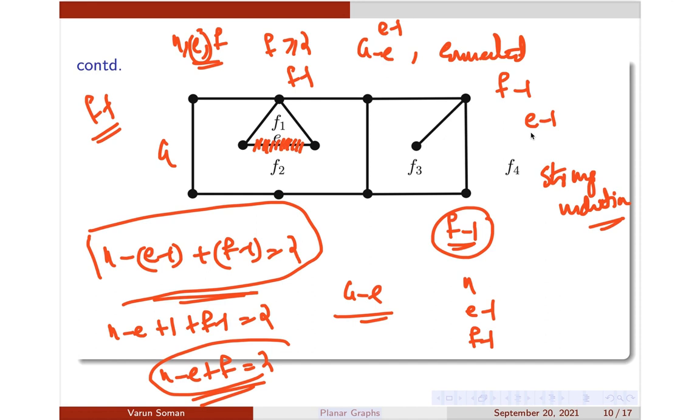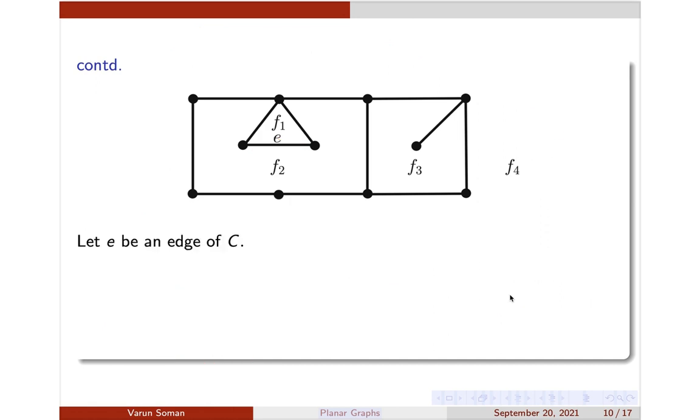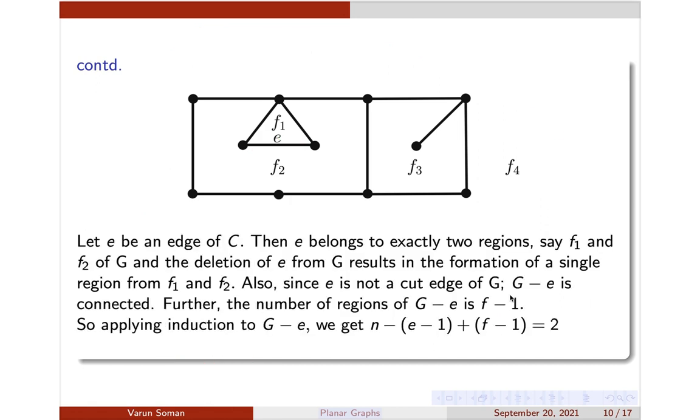They can ask you to state and prove Euler's formula. Euler's formula is nothing but n minus e plus f is equal to 2, or you can say that f is equal to e minus n plus 2. Okay, so these are the Euler's formula. Okay, so this is the proof here, and now we will make some deductions from this Euler's formula.